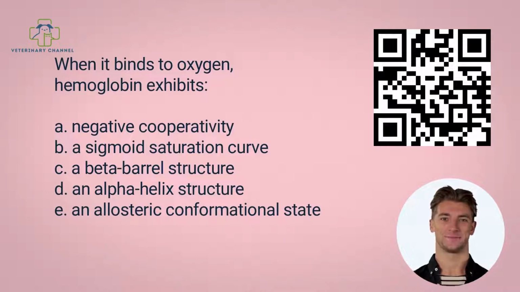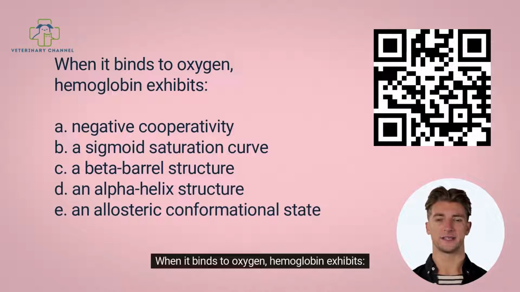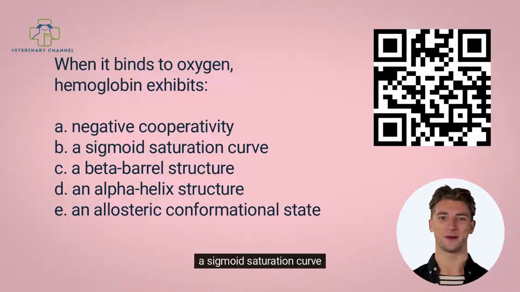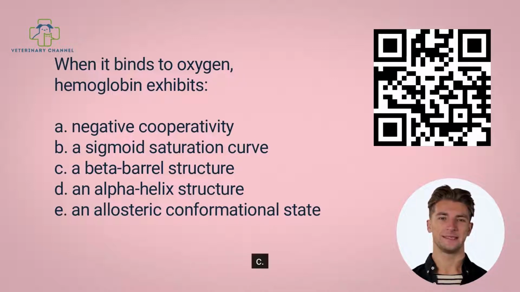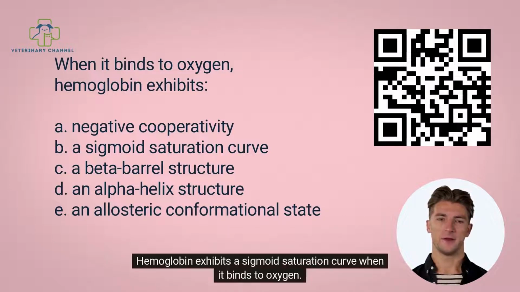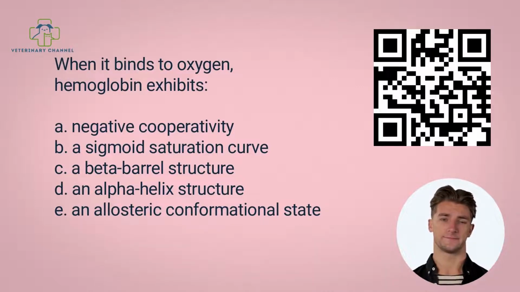Question number 10. When it binds to oxygen, hemoglobin exhibits A. Negative cooperativity, B. A sigmoid saturation curve, C. A beta barrel structure, D. An alpha helix structure, E. An allosteric conformational state. The answer to the question is B. Hemoglobin exhibits a sigmoid saturation curve when it binds to oxygen.